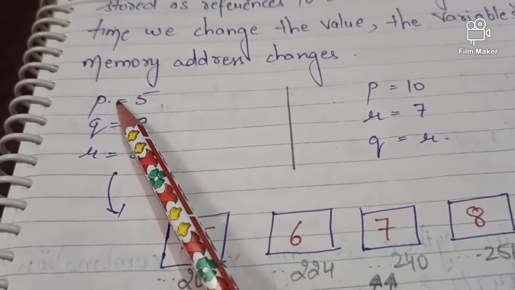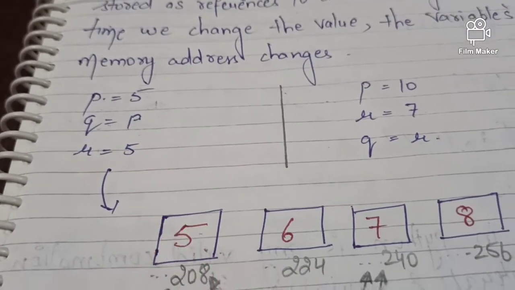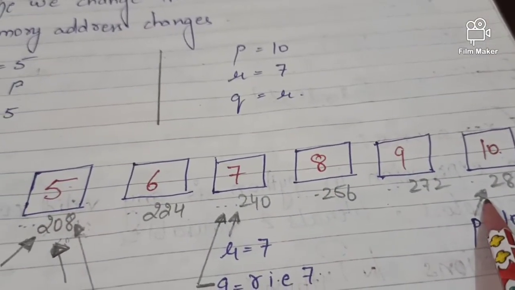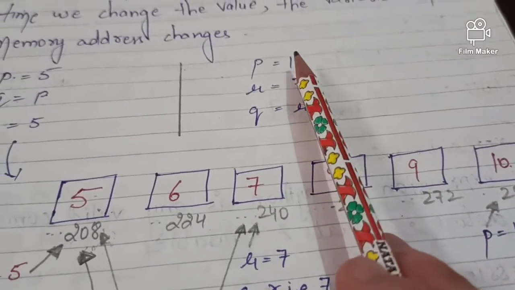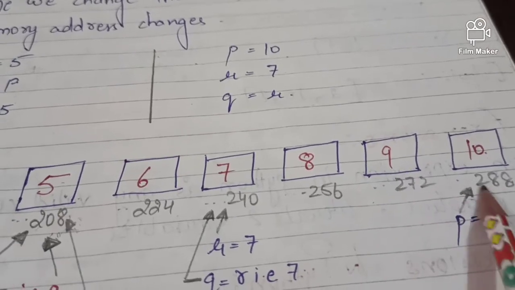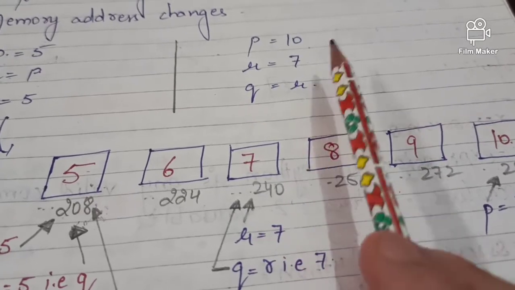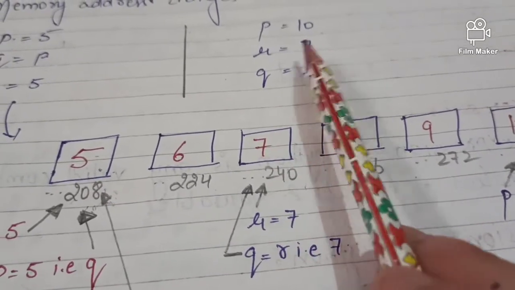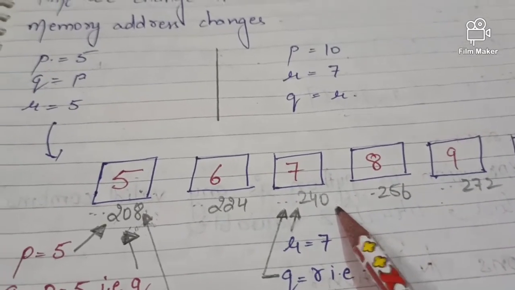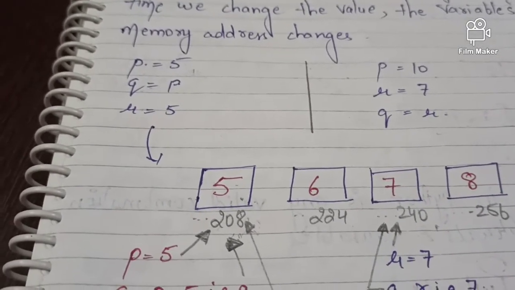As we all know, what is a variable? A variable stores a value, right? And each value has its own unique address. If you change the value, then the address will also change. So the next is p is 10 and r is 7. So the p is 10, the reference address is also changed, that is 288 according to the 10, and r is 7, so this is again the reference address of r is 7, and q is equal to r, and the value of r is 7, so the reference address of q is also here, it's 240.